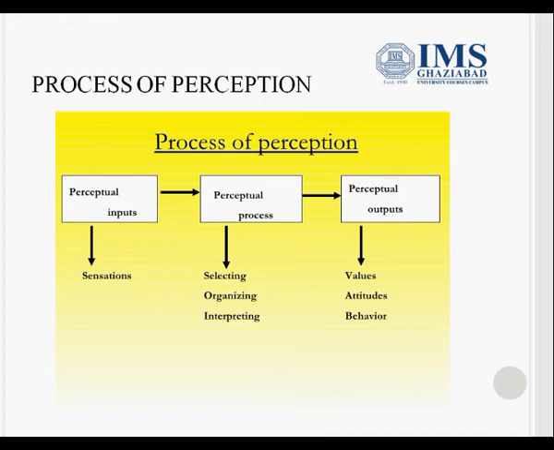Once through our sensory organs we select the perceptual input, we organize it, and we give meaning to the world through interpretation. And now, on the basis of our interpretation of the stimuli, we give perceptual output. Perceptual output is in terms of values, attitude, and behavior towards the external environment.